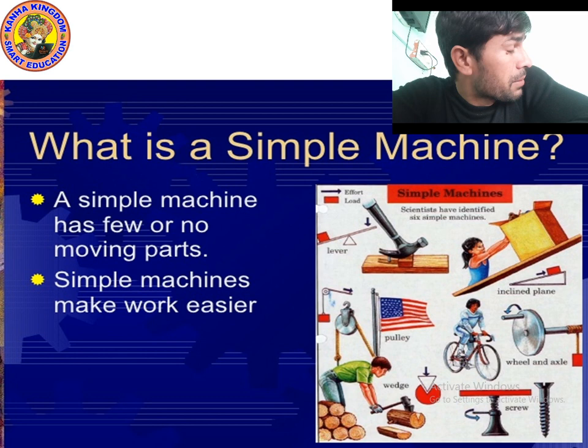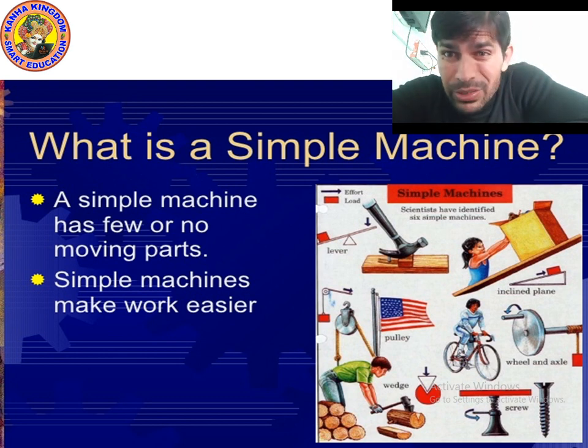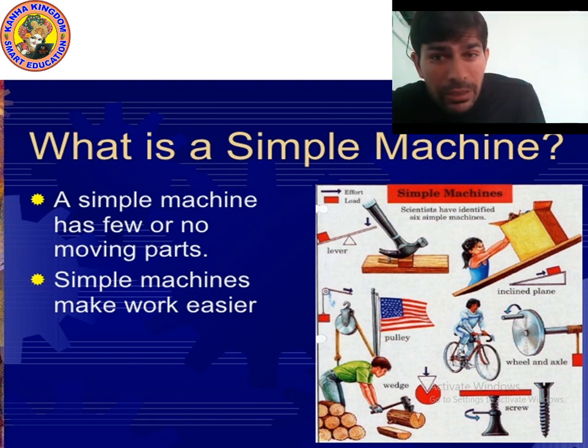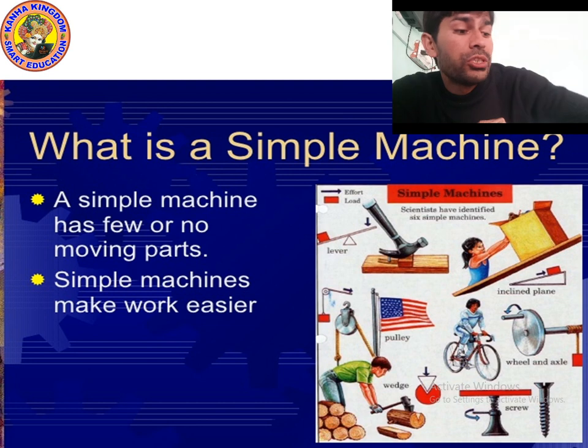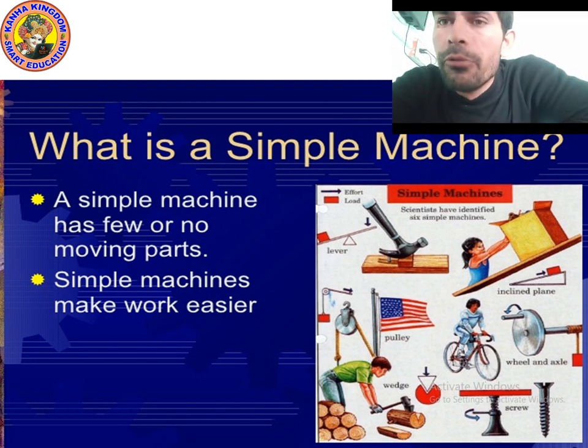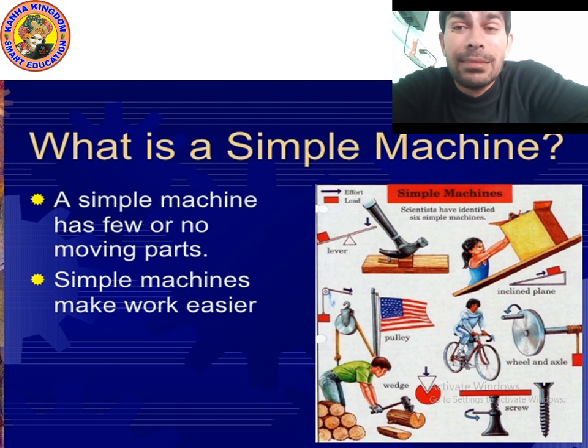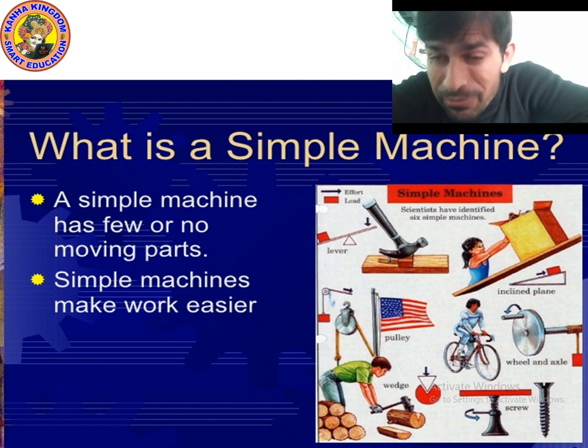What is a simple machine? A simple machine is a machine which does not have many moving parts. Machines make our work easier. If I ask you to define machine, what will you say? A machine is a tool which makes our work easier.